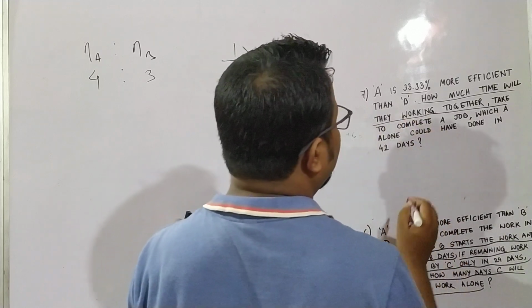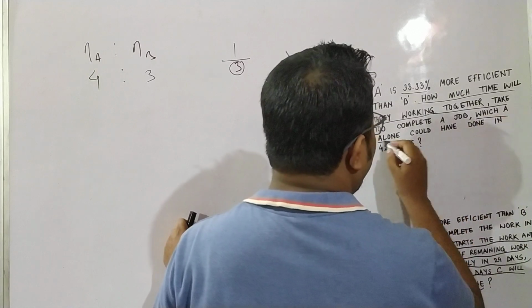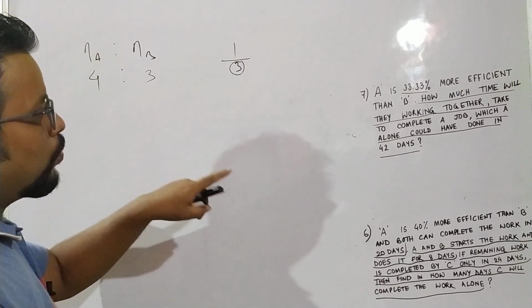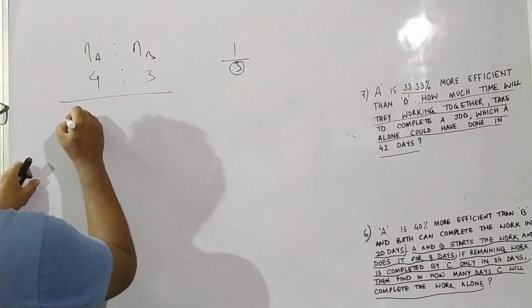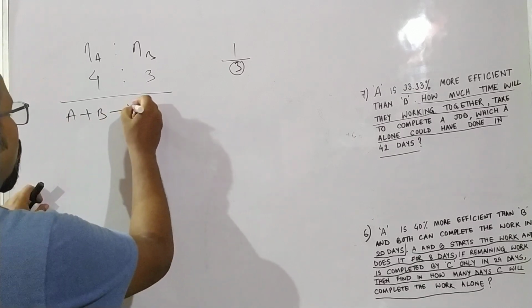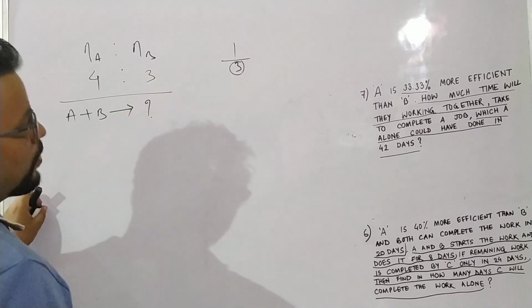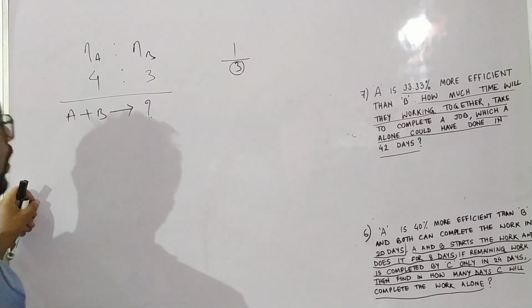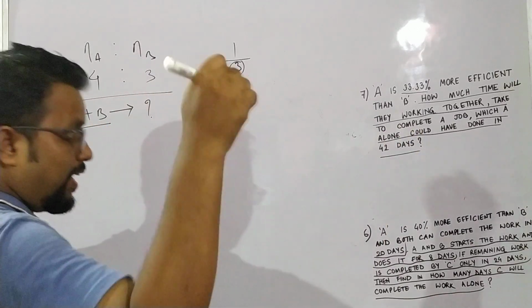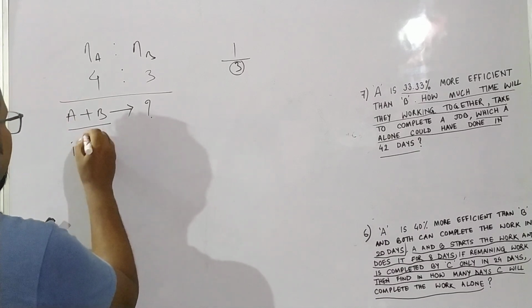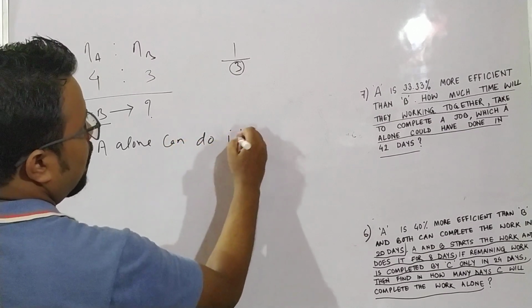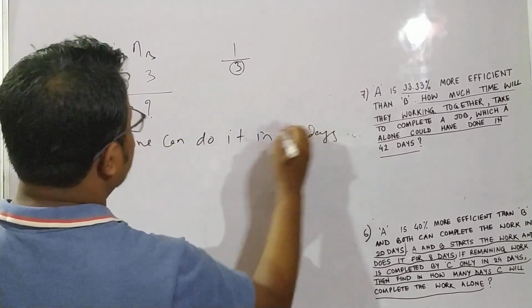That means if A and B work together, in how many days will they complete the job which A alone could have done in 42 days? This is the question.